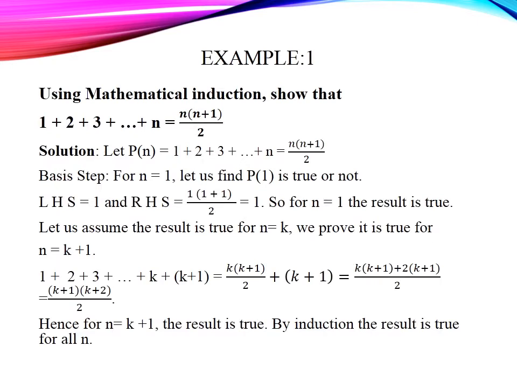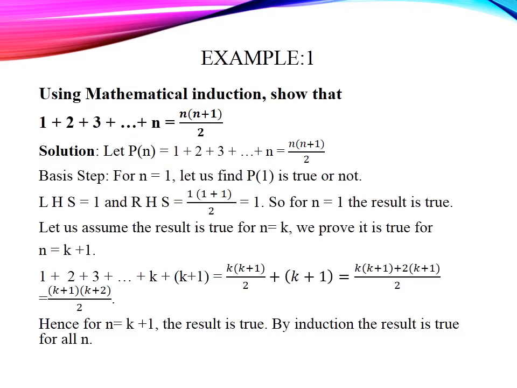Example. Using mathematical induction, show that 1 plus 2 plus 3 plus so on up to n equals n into n plus 1 divided by 2. That is, the sum of the first n natural numbers is given by the formula n into n plus 1 divided by 2.